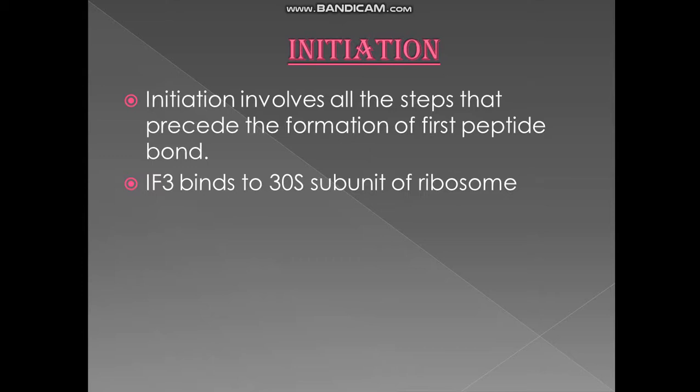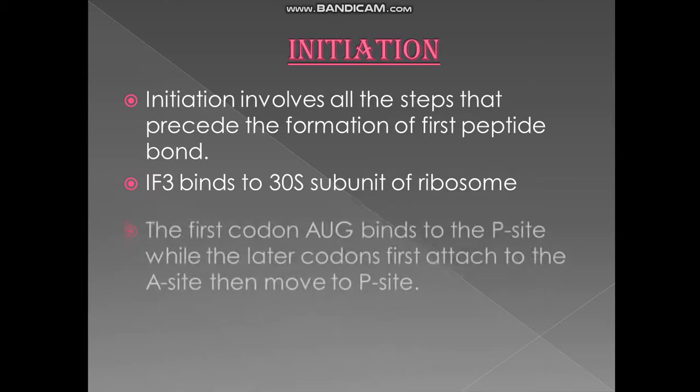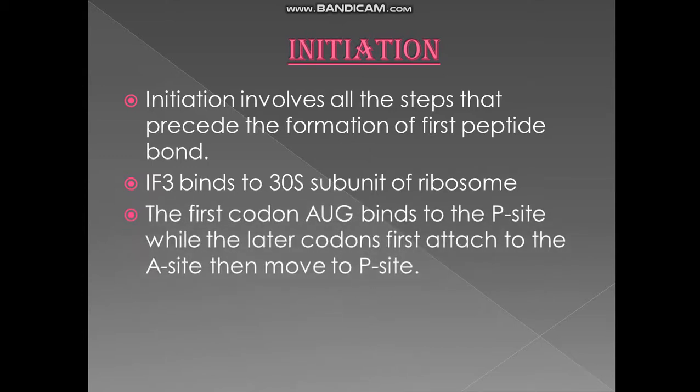This IF3, initiation factor 3, binds to the 30S subunit, that is the smaller subunit of the ribosome, and this smaller subunit of the ribosome then goes and attaches itself to the messenger RNA by the guidance of initiation factor 3 only. The first codon AUG binds to the P site. You remember the P site, the peptidyl site in the larger subunit of the ribosome.